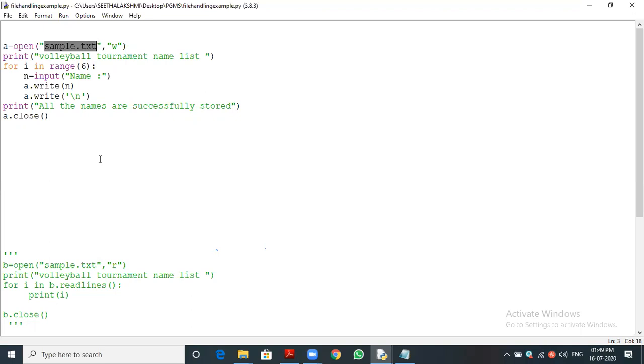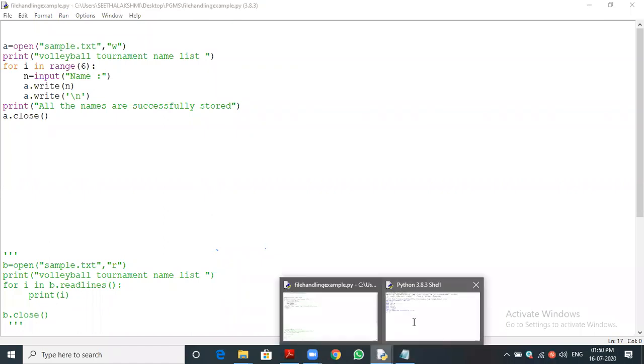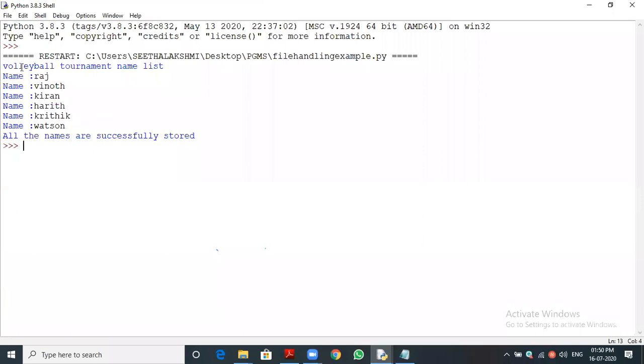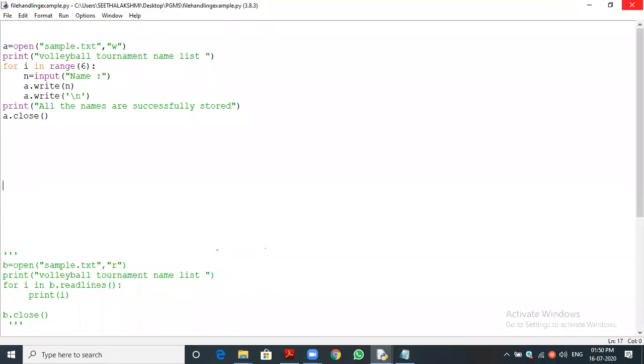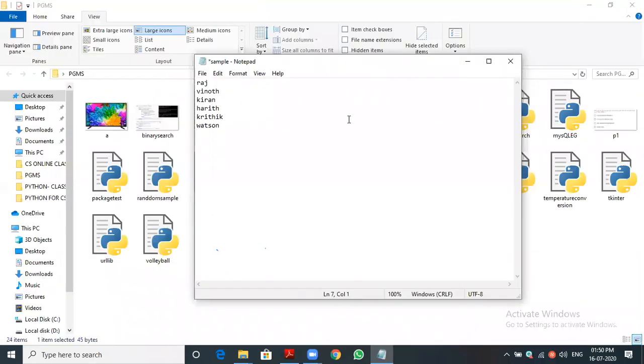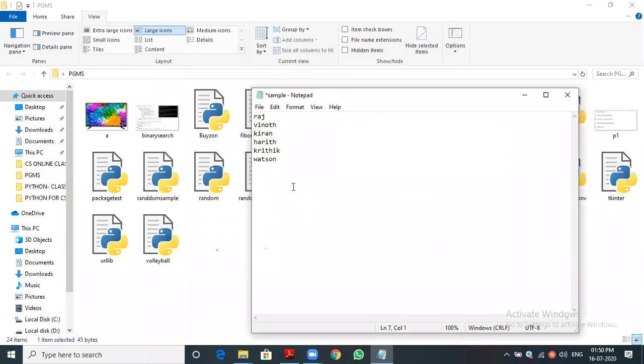Once we run the program, the output will be stored under the file name. As you asked, we entered the names at runtime and printed them; this is a normal Python program. So I'm just closing this file also. Now you can see in the sample file, the data is there. The data will be stored permanently on the disk.